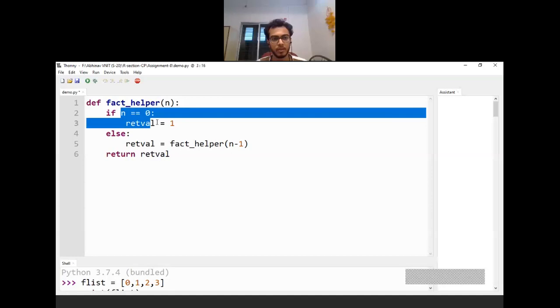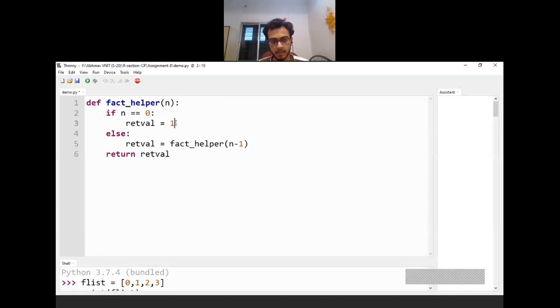This n equal to 0 is the base case, to return back in the subsequent callings, and this else return equal to fact helper is my recursive case where I have passed n minus 1. I hope all of you know how this executes.